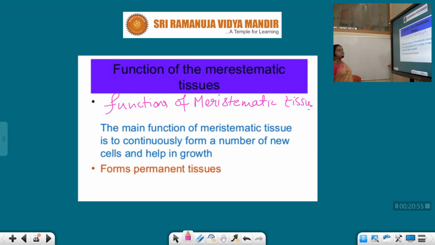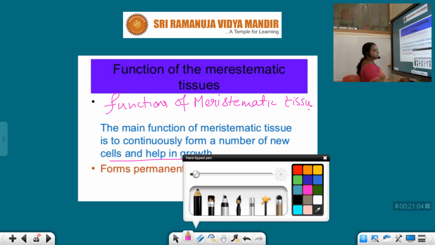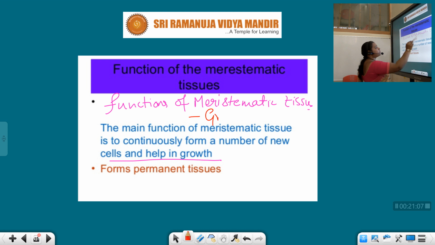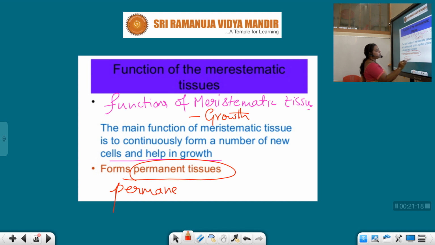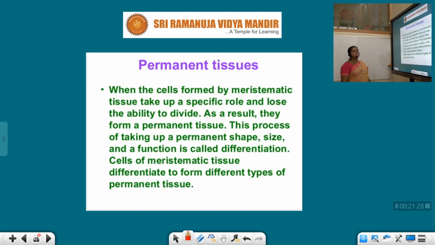The main function of meristematic tissue is to continuously form a number of new cells and help in the growth. The main function of our meristematic tissue, students, is growth and development. And it also helps in the formation of permanent tissue. Okay, that's all for meristematic tissue.